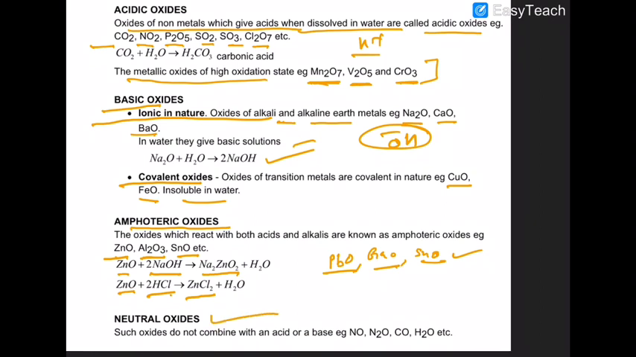Similarly, there are neutral oxides. Neutral oxides are those oxides which do not combine with either acid or base. NO, N2O, carbon monoxide, and H2O. These are the various types of neutral oxides. Remember that or not? Sure.